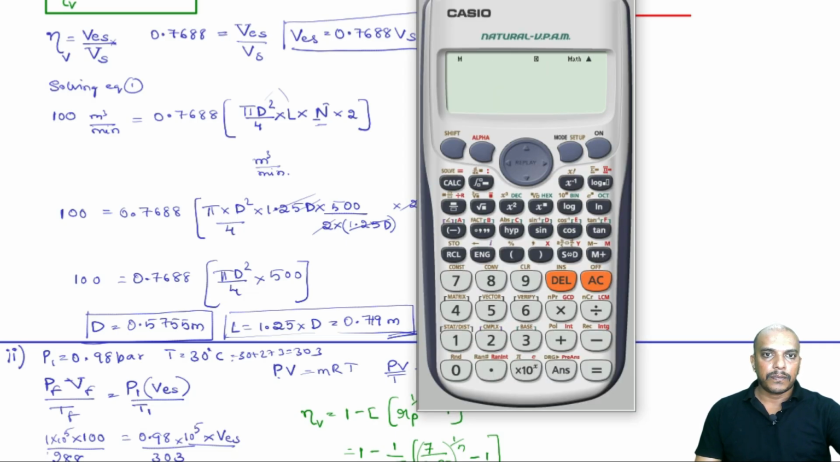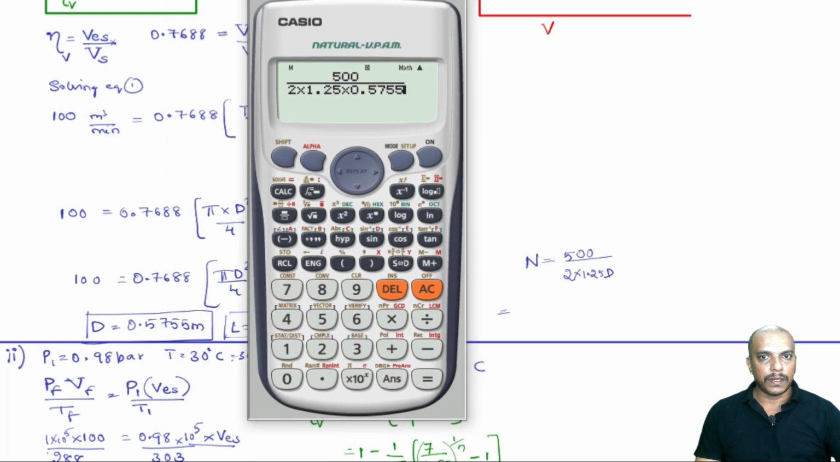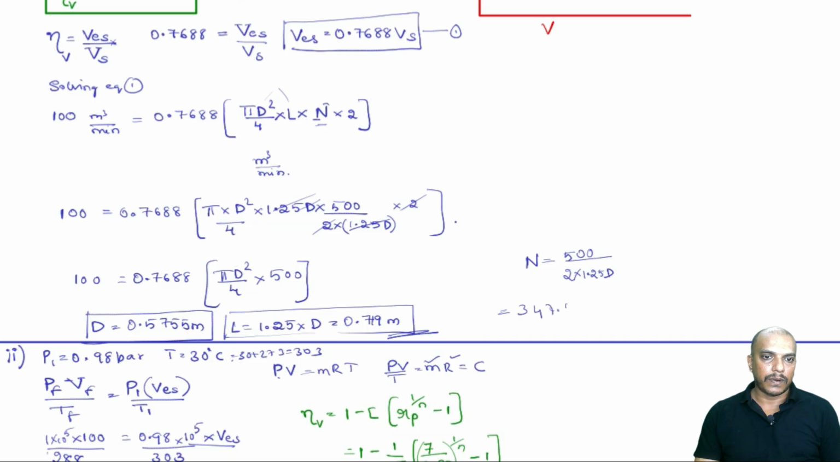For the first case, speed is 500 divided by 2 into 1.25 times diameter. Diameter is 0.5755 for the first case. So, 347.52 RPM. This is the RPM for the first case.